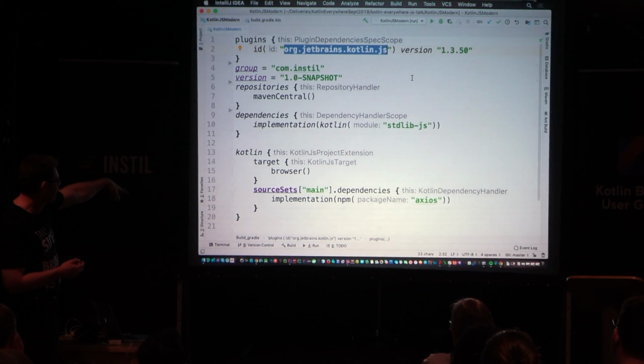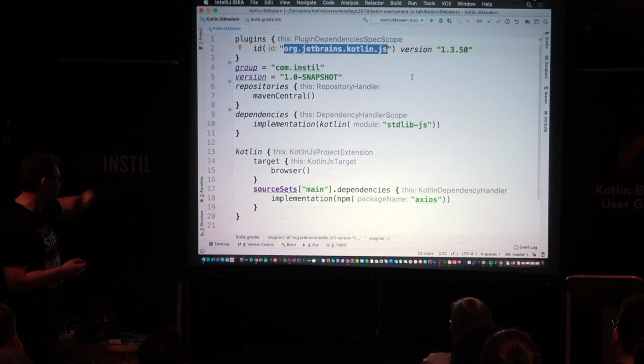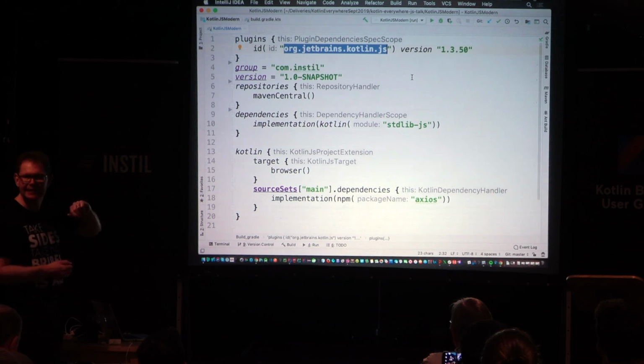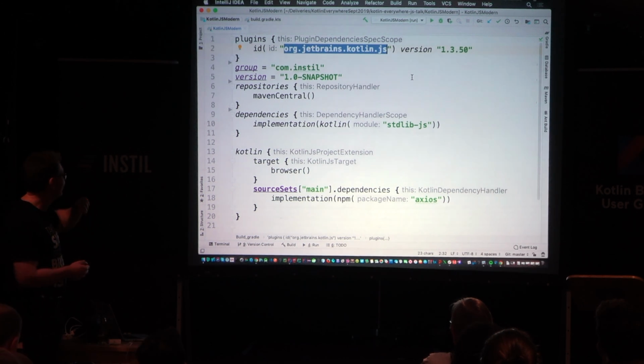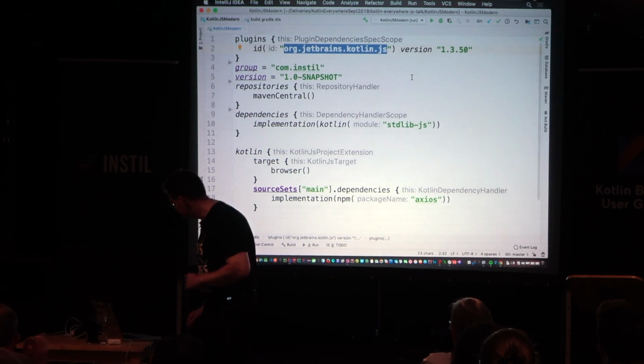So you see down there at the bottom, I'm saying I'm targeting the browsers. This will be JavaScript running in the browser, and to the main source set, I want to add in as an implementation dependency the node package Axios. So this is very new and not fully documented yet, but it seems to work very well.